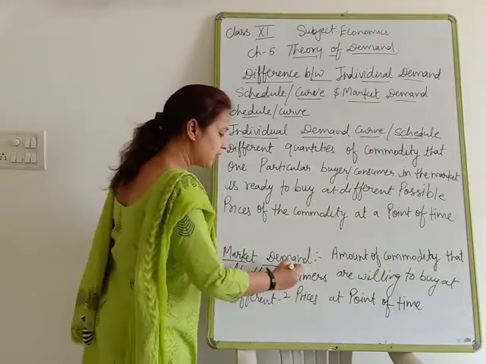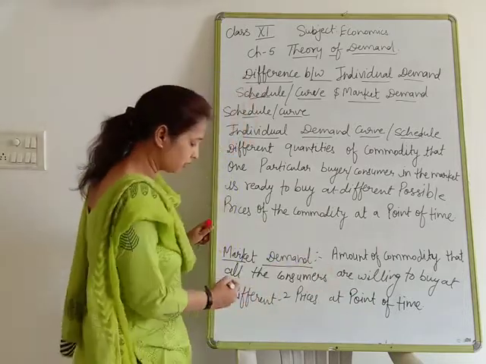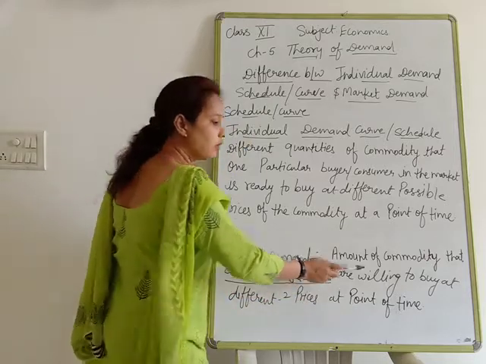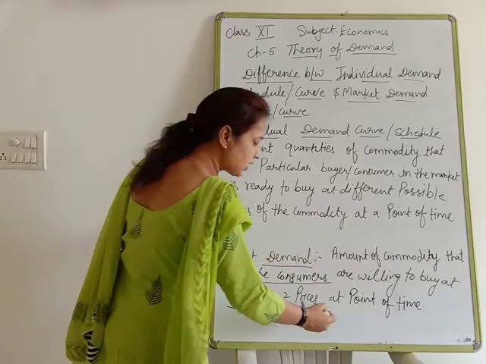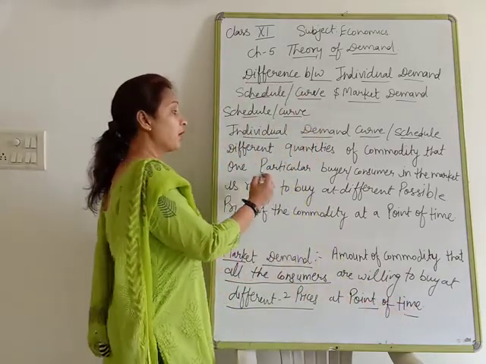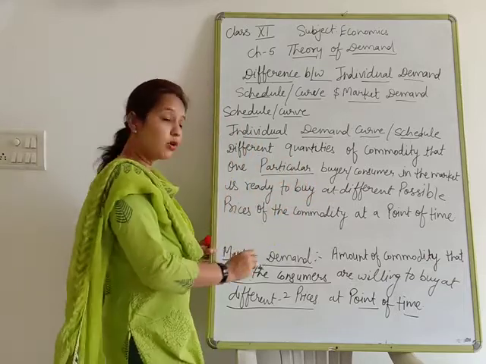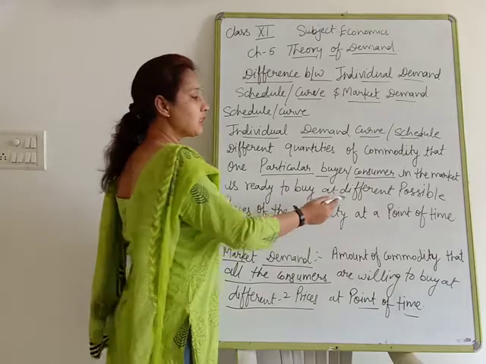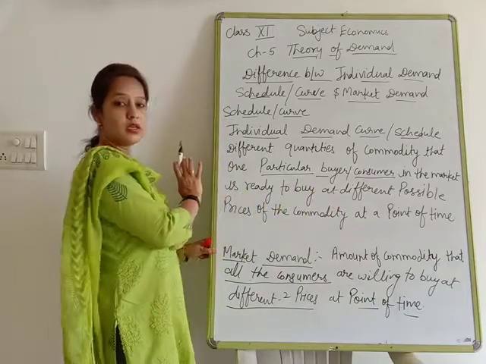Clear? It means demand by all the consumers. You can see I have written: demand by all the consumers who are willing to buy at different prices at a point of time is known as market demand. Demand by a particular individual buyer or consumer who is willing to purchase is known as individual demand.